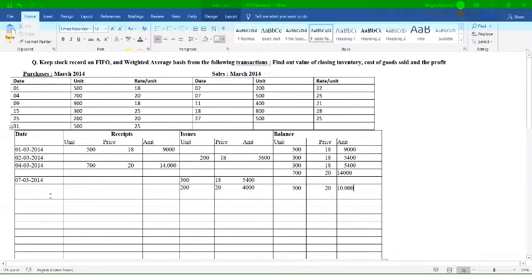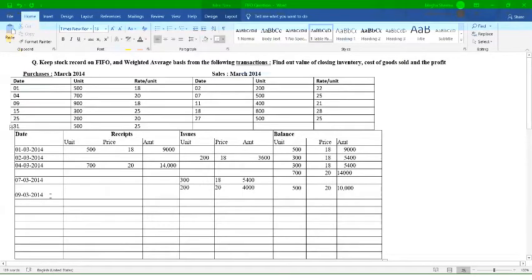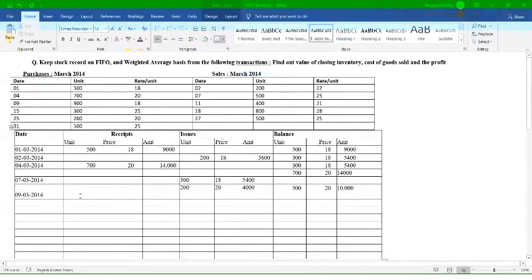आप देखेंगे टेबल में, as per your question, 9th March को आपने क्या करा है? You have done purchase on 9th. So how many units you have purchased? You have purchased 900 units at the rate of 18. If you are going to multiply 900 units with 18, how much you will get?